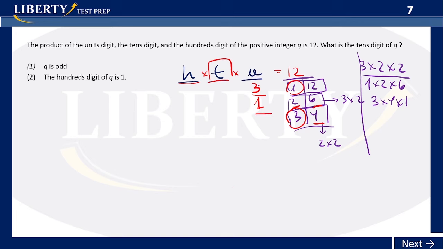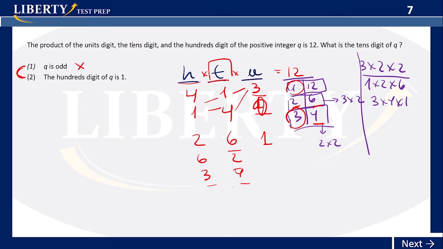Because if u is 3, for example, t could be 1 and h 4, or h could be 1 and t 4, right? Or if q is 3, in this case. Or if q is 1, then you can have t being 6, this one 2, or this one 6, this one 2, or this one 4, this one 3, and so on. So you have too many options for t. Okay, but at least we have something. Maybe that's going to help us out when we evaluate these two answers together.